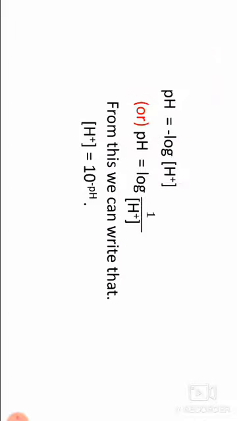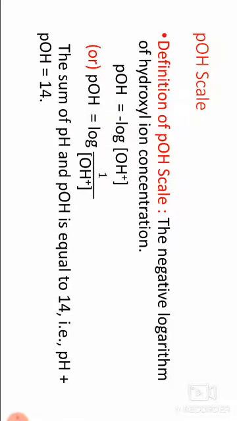This is called pH. Its formula: pH equals minus log H plus, or pH equals log 1 by H plus. From this we can write H plus concentration equals 10 to the power of minus pH. The pH scale is in the range of 0 to 14.